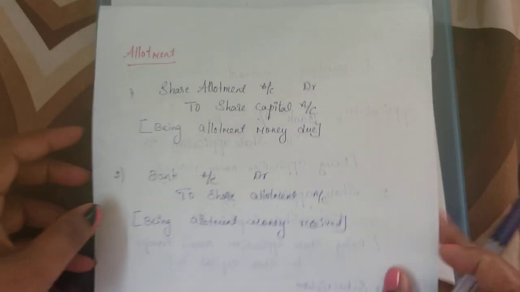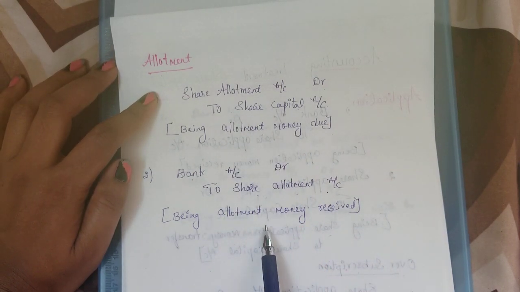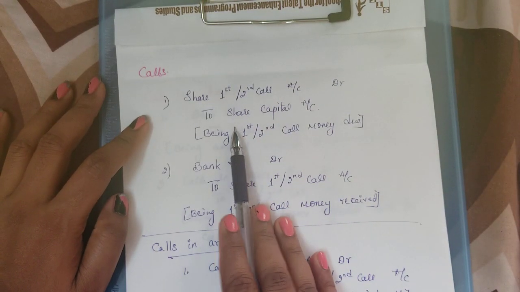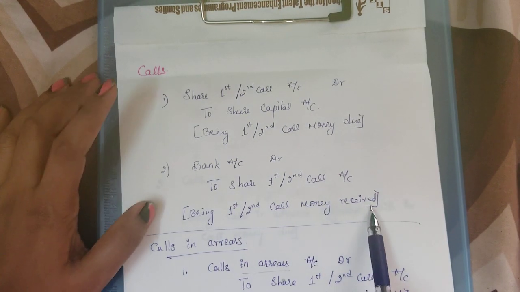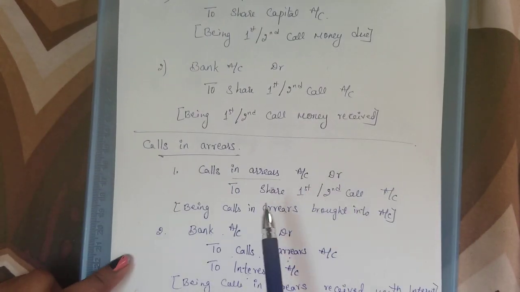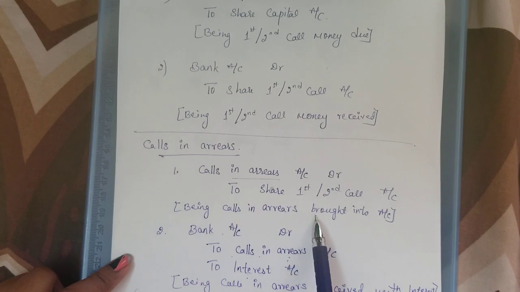Next we have the allotment: allotment money due entry, and then allotment money received. Next we have calls: first or second call amount due, and then first or second call amount received. In case of calls in arrears, we pass two entries: one where the calls in arrears is created, and the second where the calls in arrears amount is received with interest.